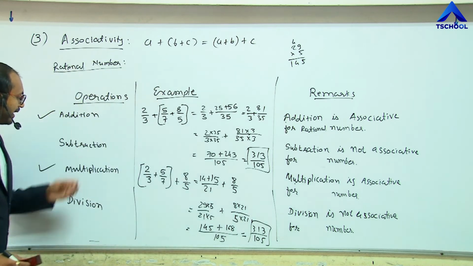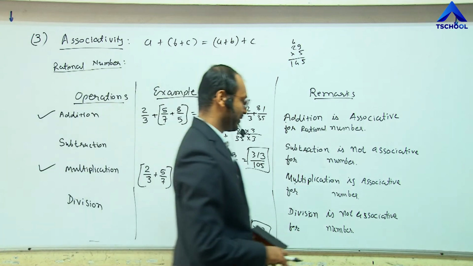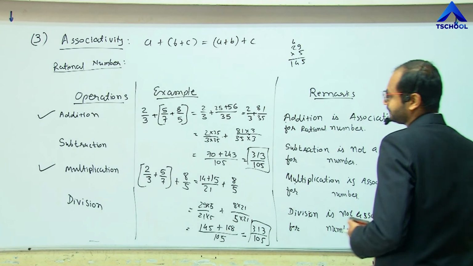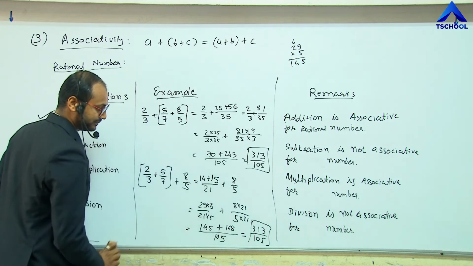Now let me verify the subtraction operation. Is it associative or not for rational numbers? Clear?